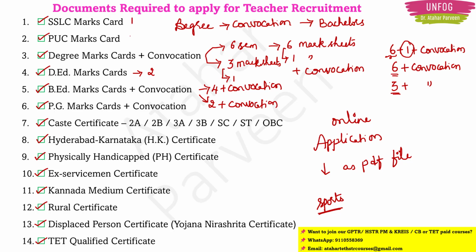One SSLC marks card, one PUC marks card, and degree marks cards. In case you have done it on a yearly basis, that means 3 marks cards plus 1 convocation. If you have done it semester-wise, that means 6 marks cards plus 1 convocation. DEd: 2 mark sheets. For BEd, yearly-wise means 2 mark sheets plus convocation. Semester-wise means 4 mark sheets plus convocation.